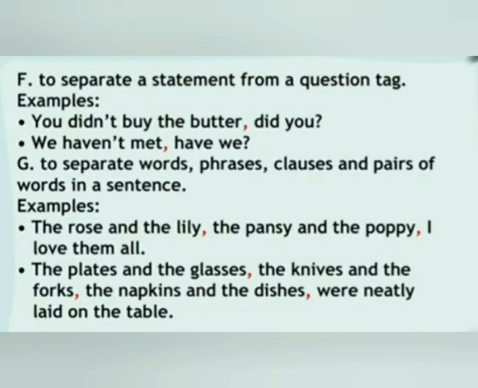Next, use comma to separate words, phrases, clauses and pairs of words in a sentence. Example: the rose and the lily, the pansy and the poppy, I love them all. Here we use a comma after the rose and the lily, the pansy and the poppy. Then we also have to use a comma again after the pansy and the poppy, before I love them all.